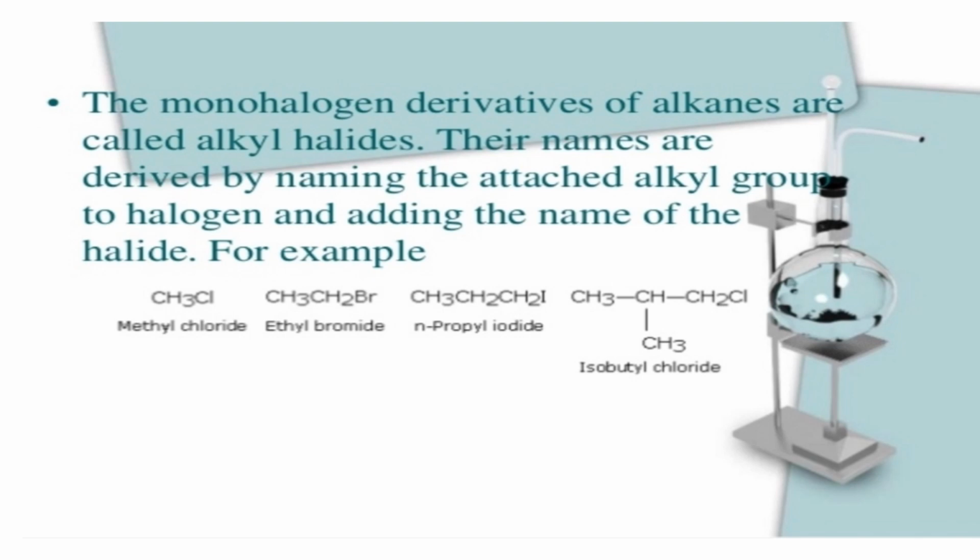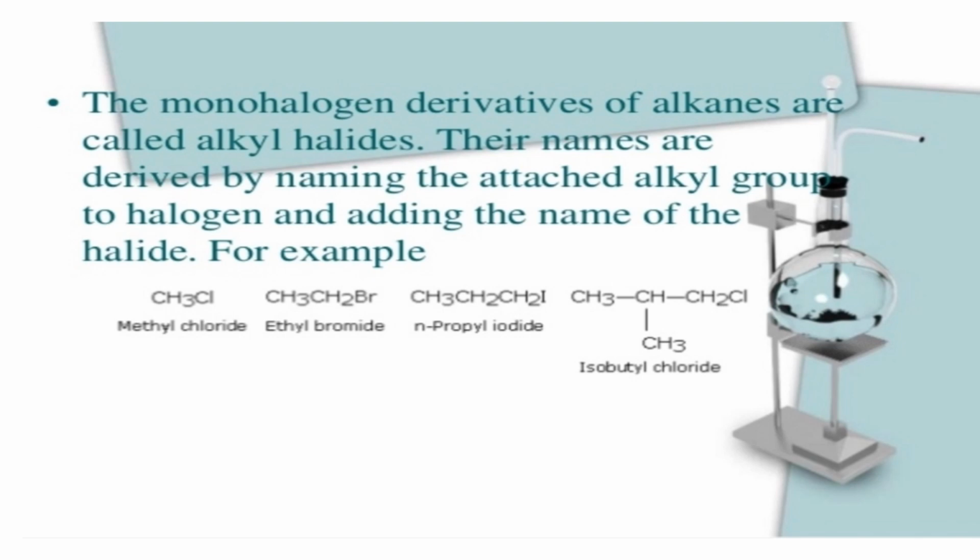Haloalkanes are halogen derivatives in which one or more hydrogen atoms are substituted by halogen atoms. So hydrogen is replaced by halogen atoms, and these are called haloalkanes.